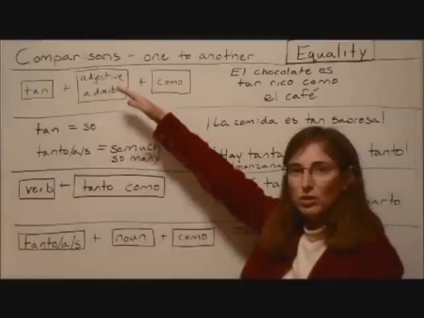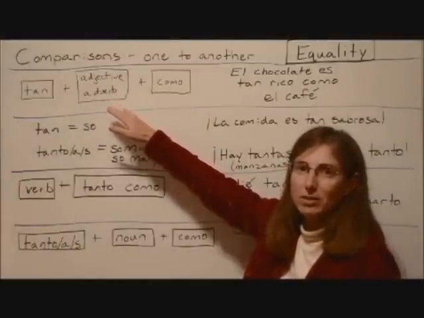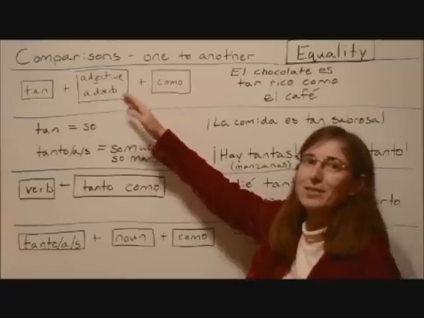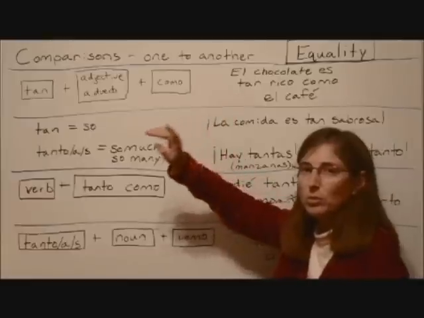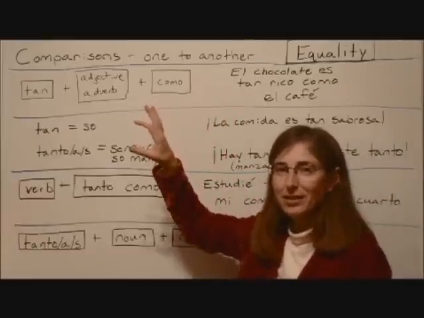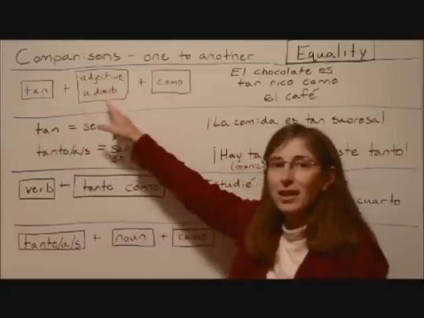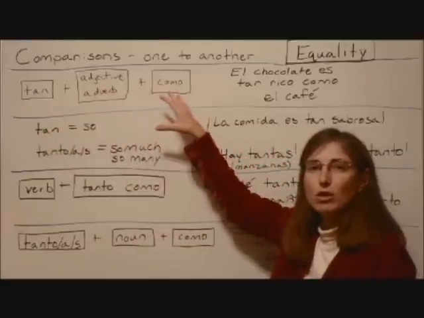In our first structure, we're using an adverb or an adjective to say something is as pretty or as fast as something else. So in Spanish, to say as fast or as pretty as, we use tan and then our adverb or adjective, como. That's the structure we use.